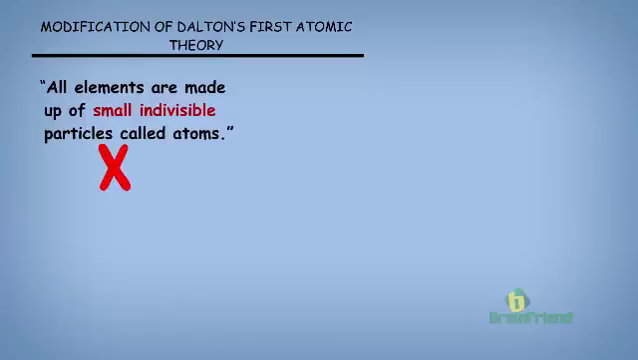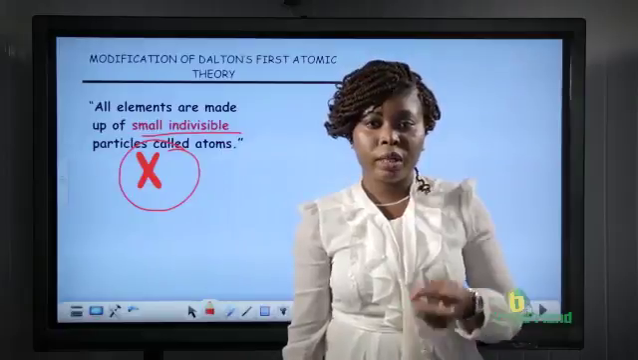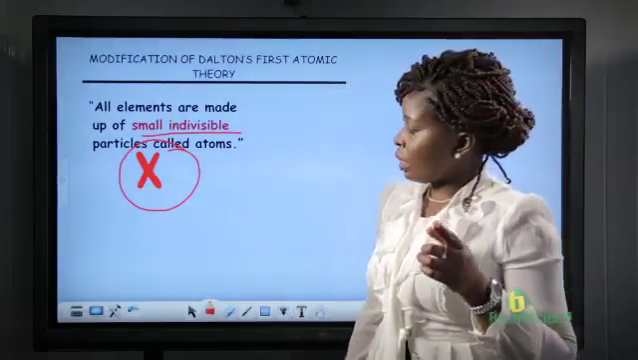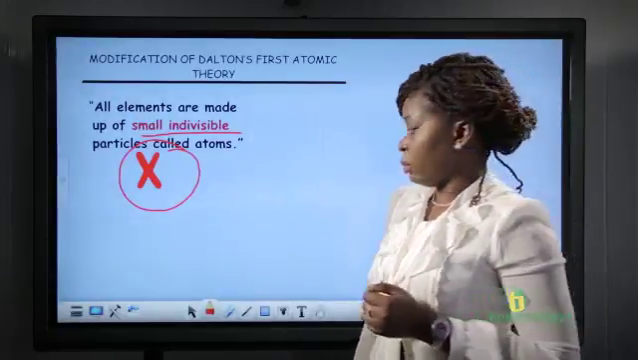Modification of Dalton's first atomic theory. Remember that we considered some of Dalton's theory, and now the first one said that all elements are made up of small, indivisible particles that are called atoms. This assumption has been proven wrong by the discovery of smaller particles, which were protons, neutrons, and electrons. So atoms were no longer the smallest indivisible particles.